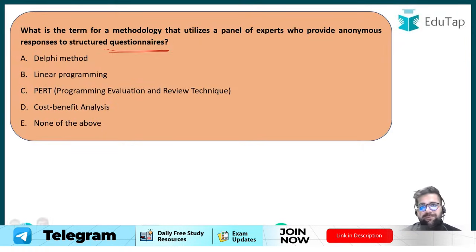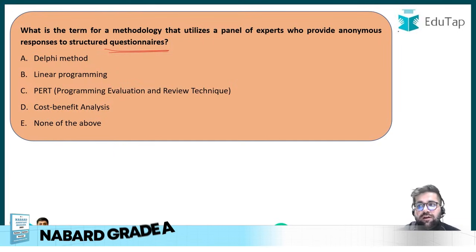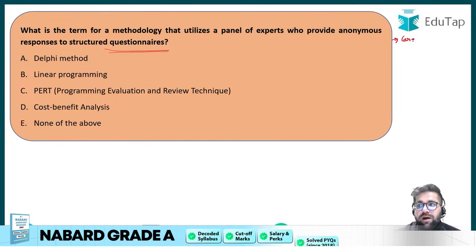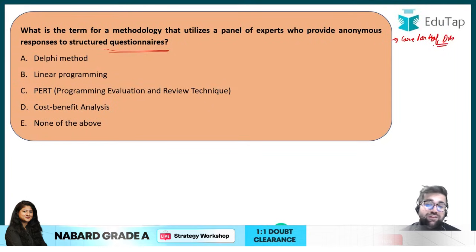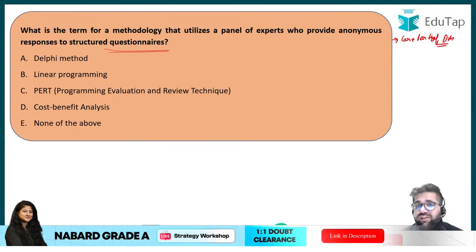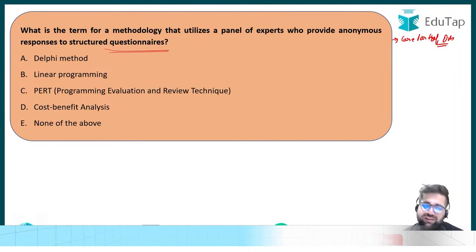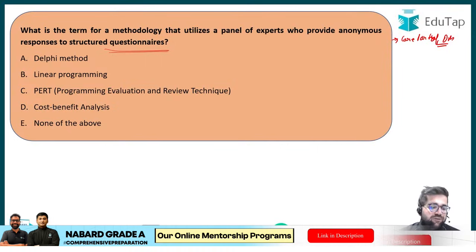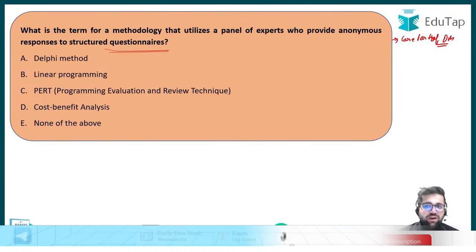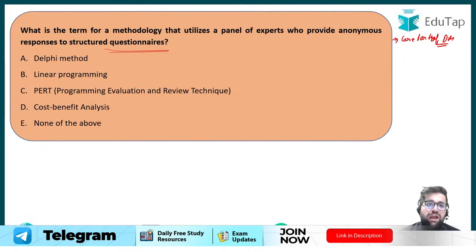Such types of questions will definitely appear in your exam. These are the questions which form the core part of decision making. Techniques of decision making, process of decision making, models of decision making can be repeated in the exam of 2024 itself. Chaliye, the next question: what is the term for a methodology that utilizes a panel of experts who provide anonymous responses to the structured questionnaire?